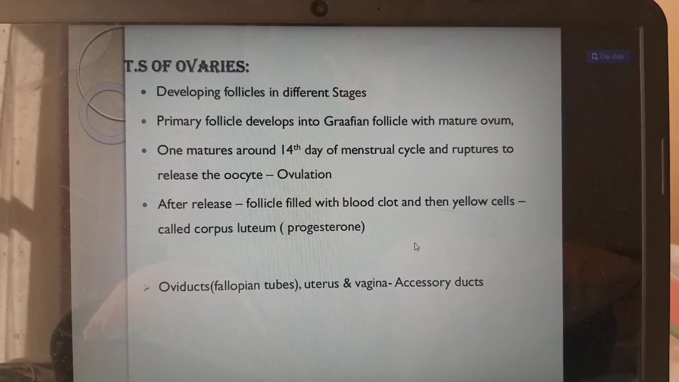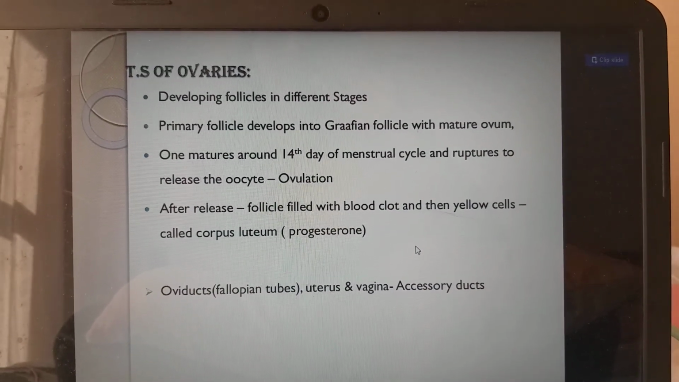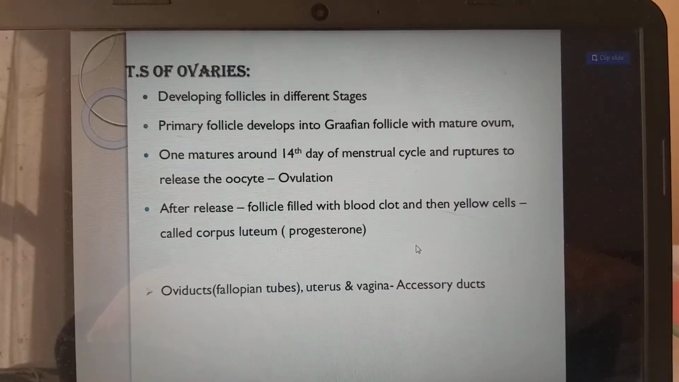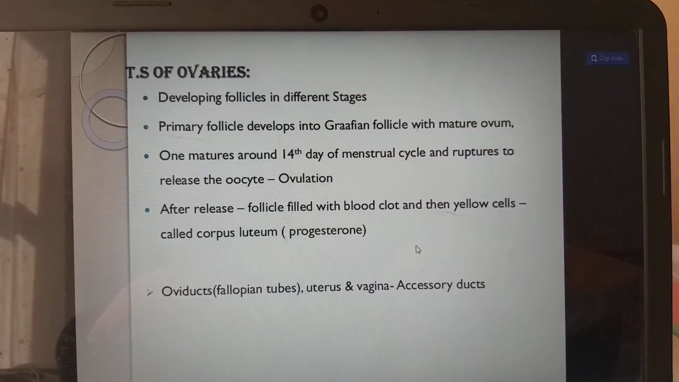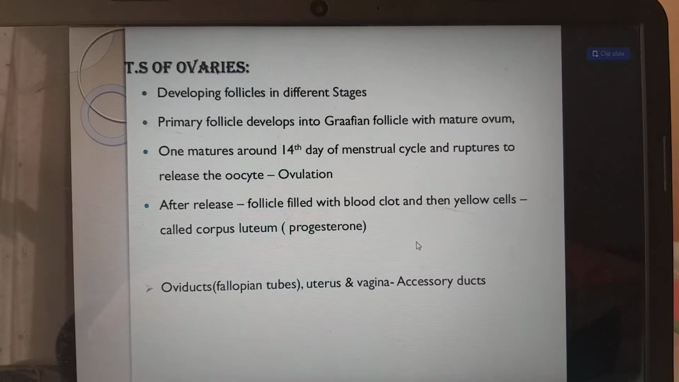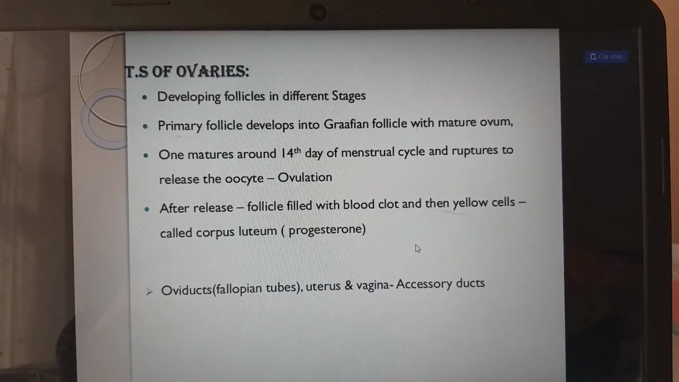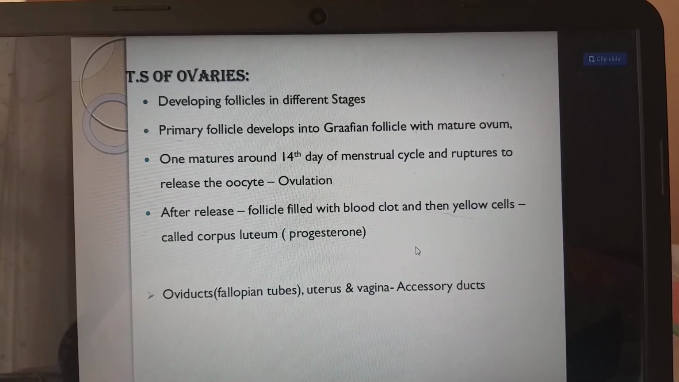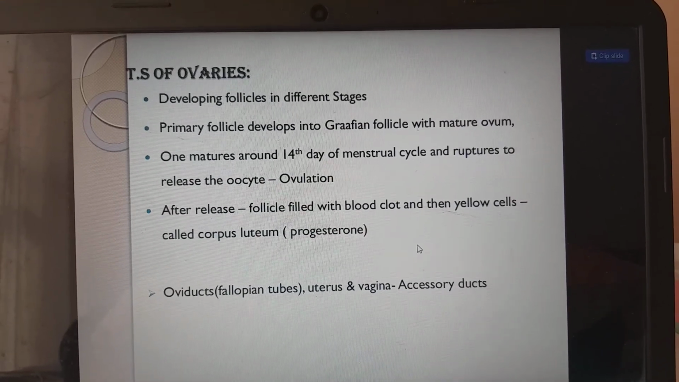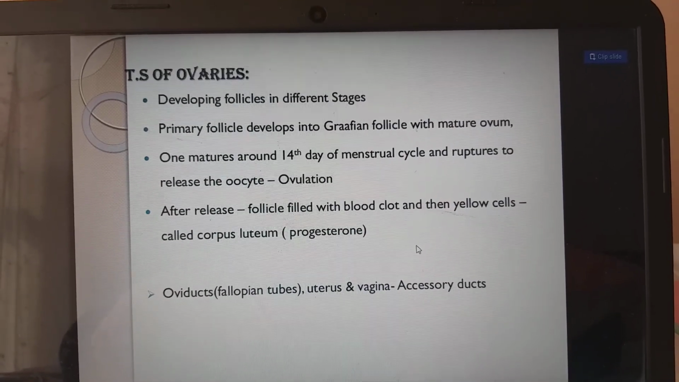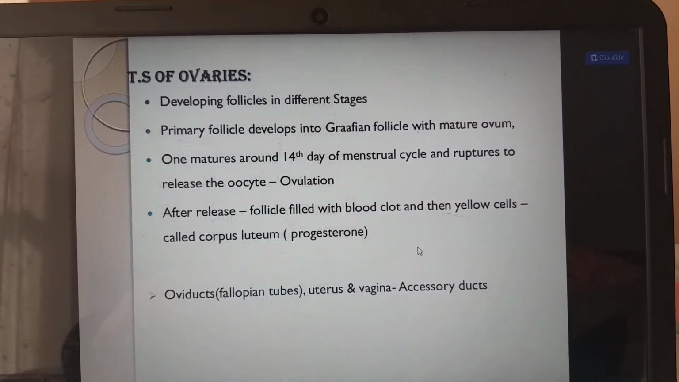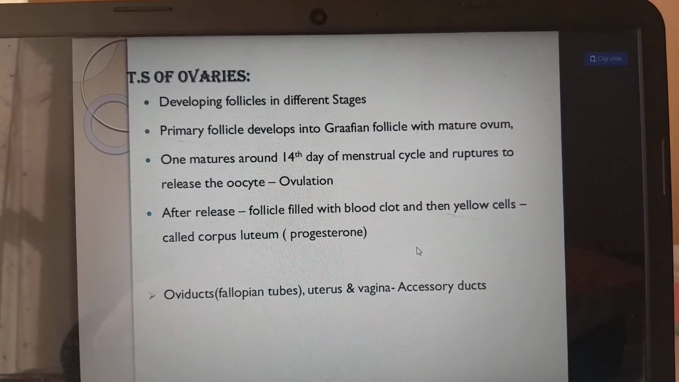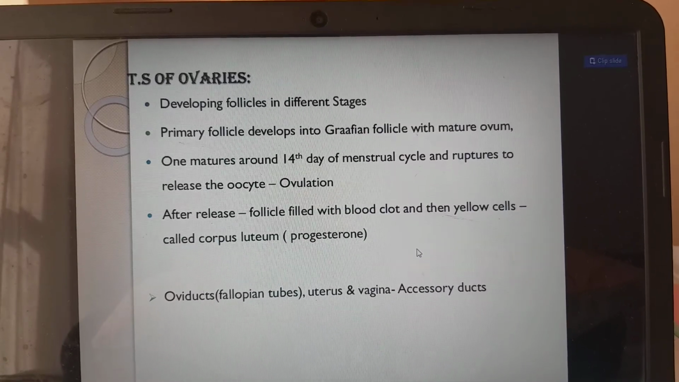This is the transverse section of the ovaries, with developing follicles in different stages. The primary follicle will develop into a Graafian follicle with a mature ovum. One matures over the 14th day of the menstrual cycle and ruptures to release the oocyte, a process we call ovulation. After release, the follicle is filled with a blood clot and then yellow cells, which we call the corpus luteum, which will produce progesterone.